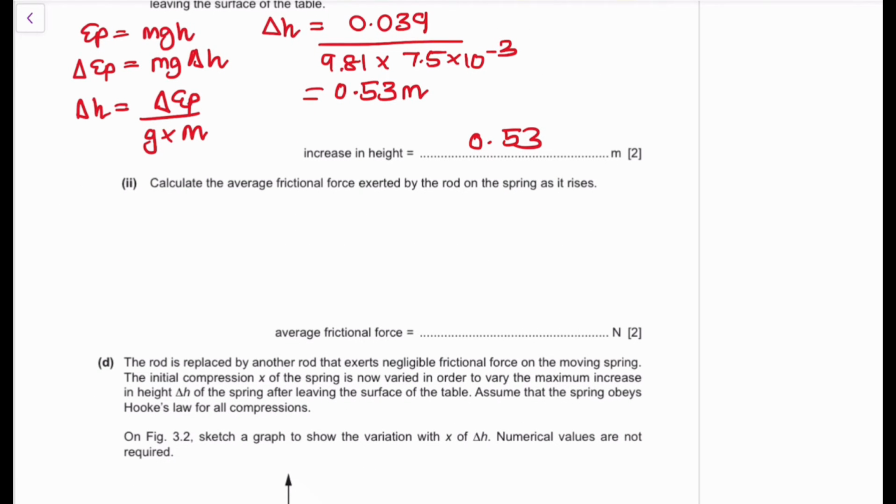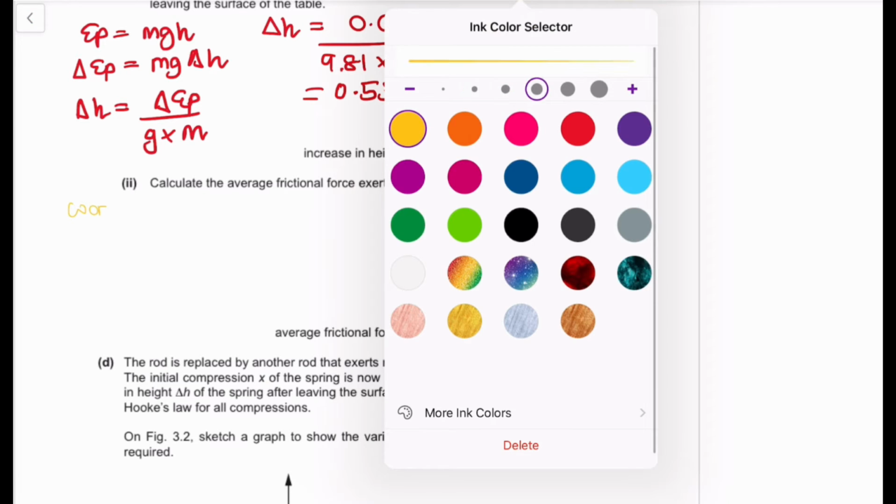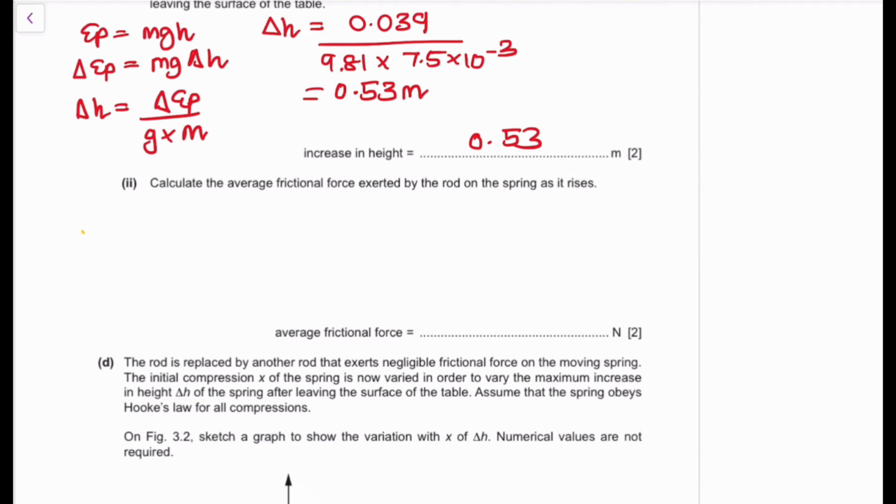Then we also calculate the average frictional force exerted by the rod on the spring. So guys, ask yourself, I have a gravitational potential energy, but I have a certain kinetic energy at the beginning. But not all of that kinetic energy is going to actually be converted to gravitational potential energy. So what's going to happen? Work done against friction. This is a very important statement that I need you guys to write. This is a golden statement. It's going to apply in a lot of scenarios, so you need to know it by heart, unfortunately.